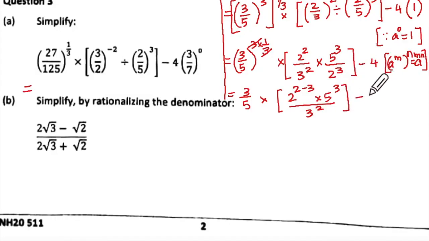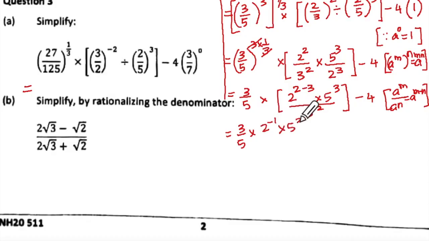Yes, ma'am. Minus 4. And here I will say a to the power m upon a to the power n equal to a to the power m minus n. So 3/5 multiplied by 2 to the power minus 1 into 5 cube upon 3 square, and then write minus 4.